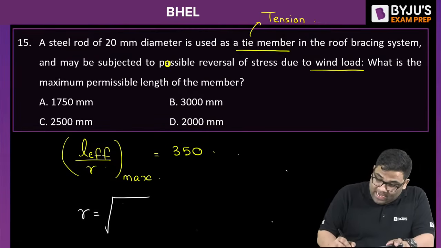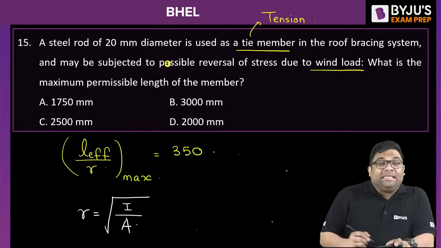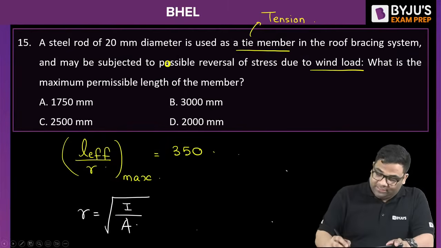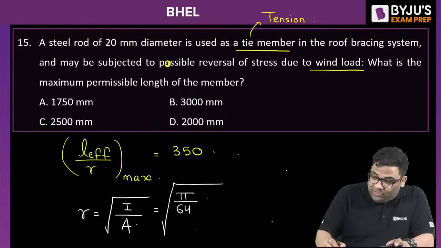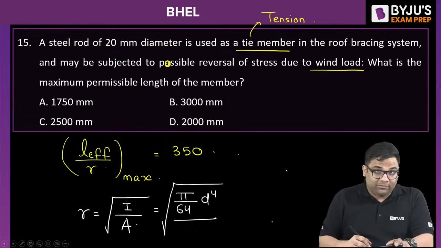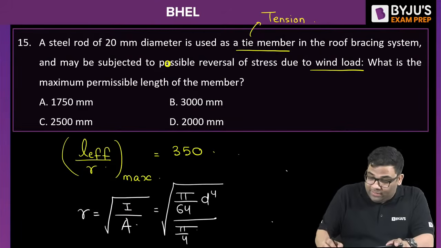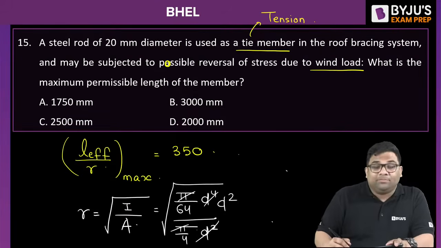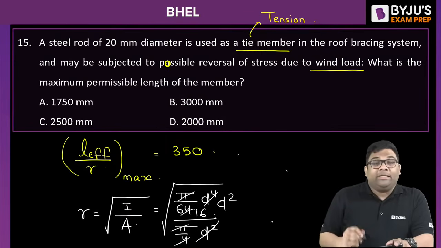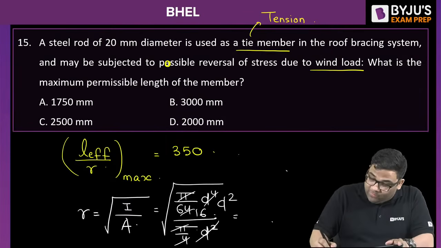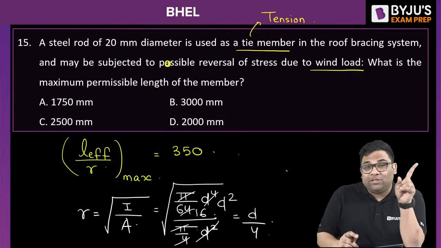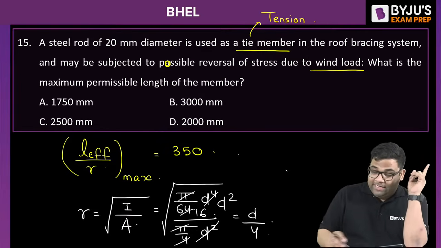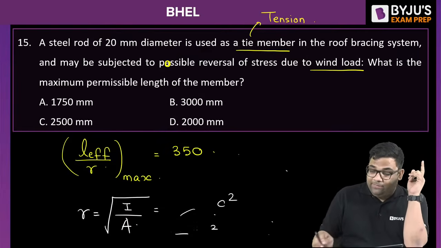Now, radius of gyration is root under I by A. If it's a steel rod, it has a circular cross section. A circular cross section will have I equal to pi by 64 d to the power 4, and area will be pi by 4 d square. So pi gets cancelled, and this becomes d square by 16. If you take the square root of d square by 16, you get d by 4. So the radius of gyration is coming d by 4.